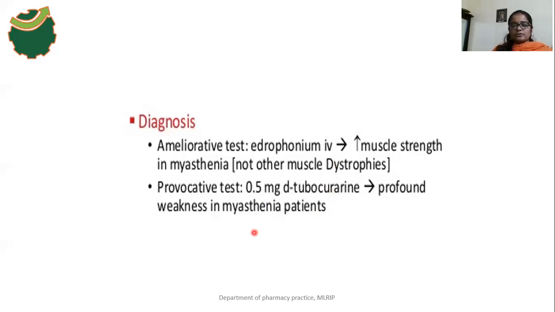So these are the two diagnostic tests. In the ameliorative test, the muscle strength increases in a myasthenia patient. In the provocative test, the muscle weakness increases in a myasthenia patient.